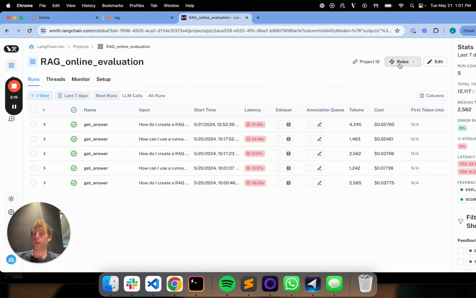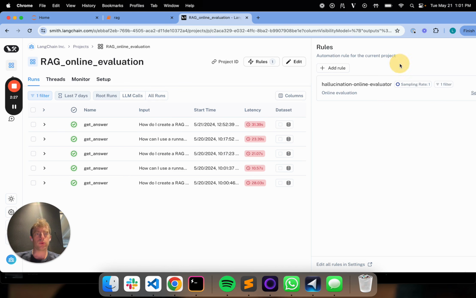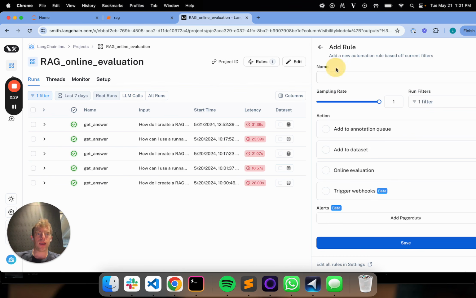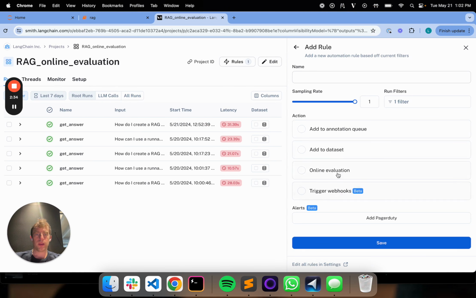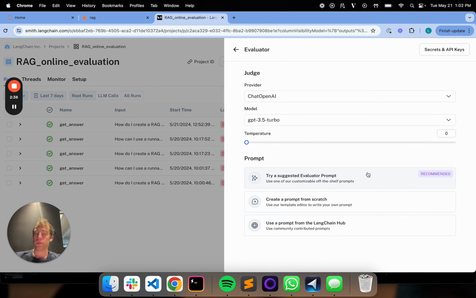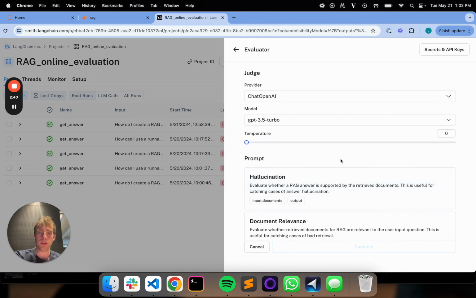Now let's say I want to create a new rule that'll evaluate whether the input question contains any toxic information or personally identifiable information. So all I have to do is go to rules and say add rule. This is going to allow me to create a new online evaluator. I simply click online evaluation, create evaluator, and I'm going to use one of the suggested prompts that we have already.